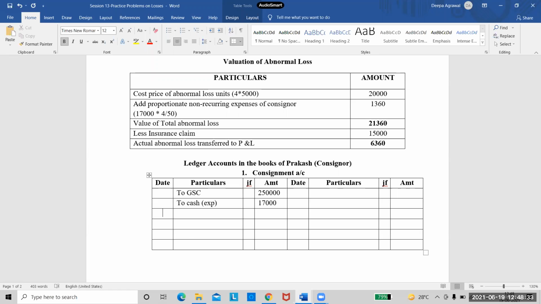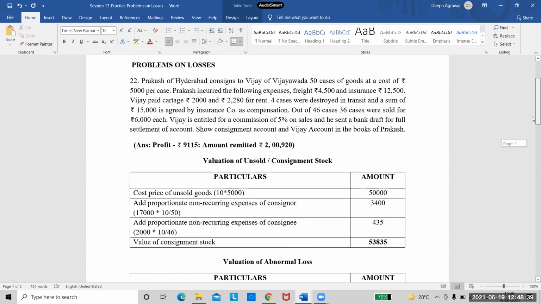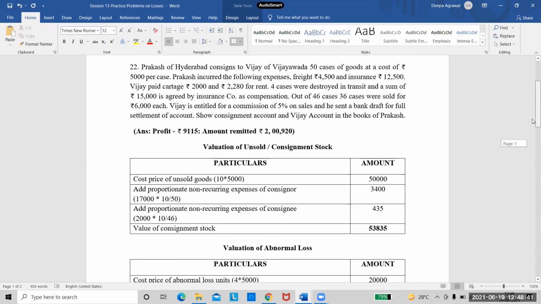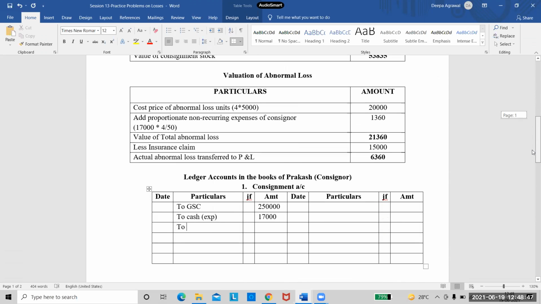Then we'll take the consignee's expenses. So the consignee here is Vijay, and let us see his expenses are how much? 2,000 and 2,280. So 4,280. So to Vijay in brackets expenses, it comes to 4,280.